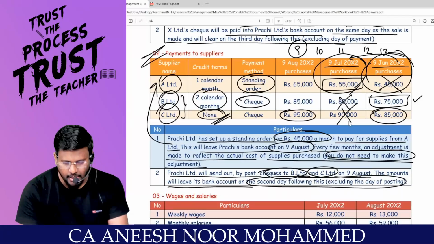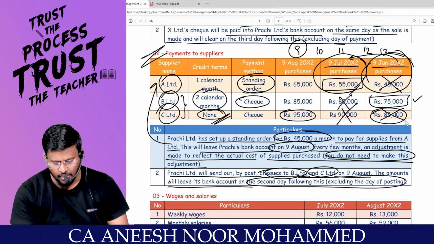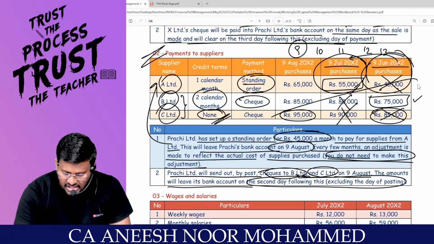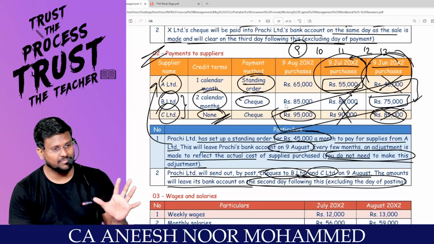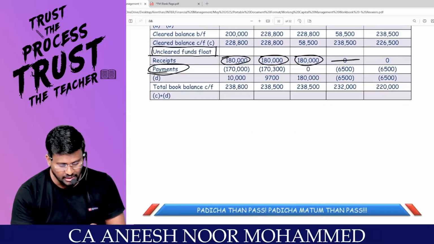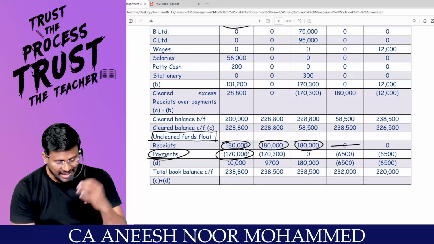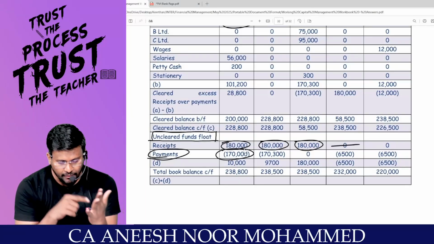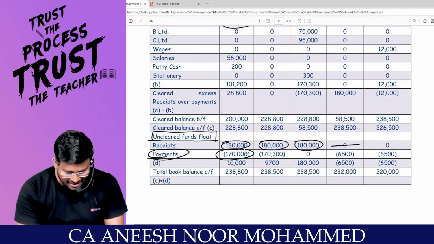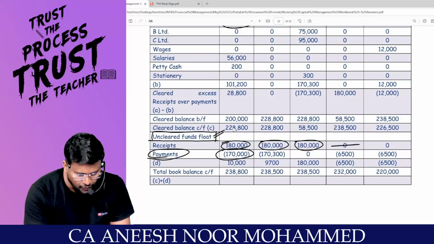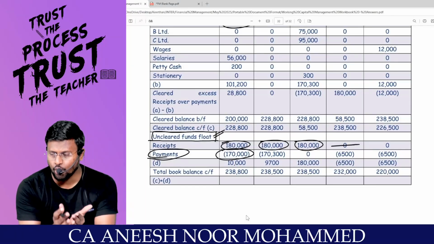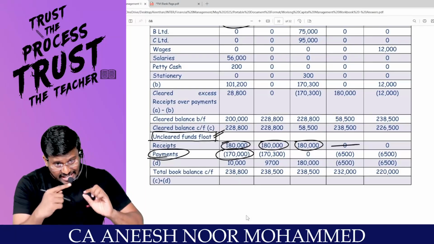This 85,000 they would have already paid last month, right? So this 75 plus 95 will be the matter. 1,70,000. Comfortable? So that 1,70,000, I will show it as payable. Sir, this is uncleared fund float. In the sense, this has not gone from my bank account, but this is yet to go.